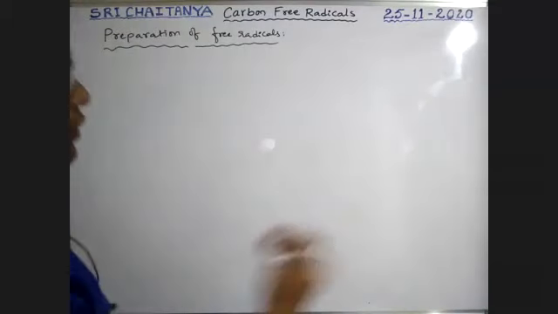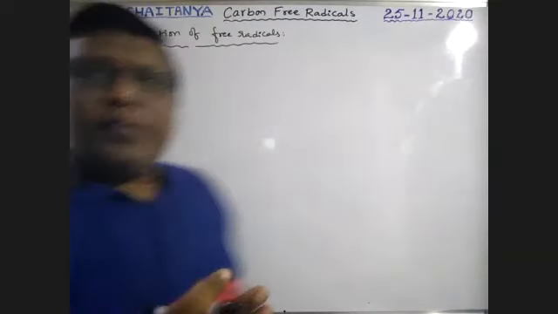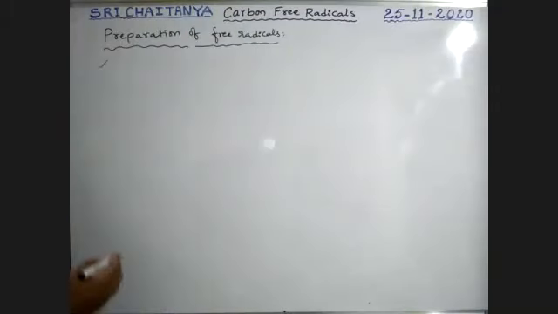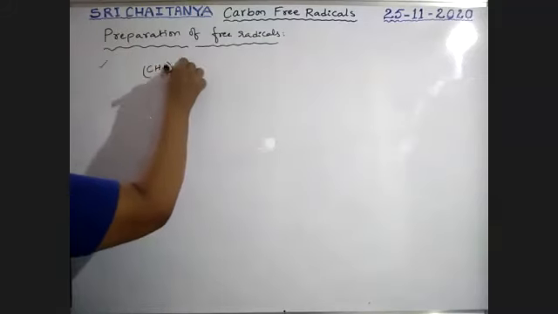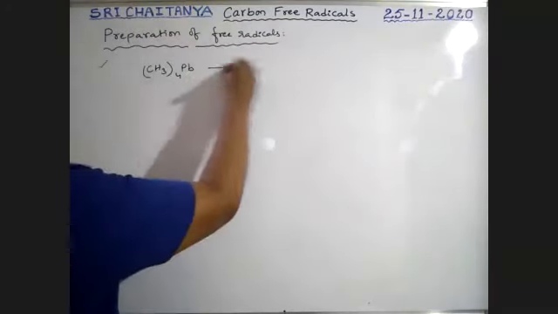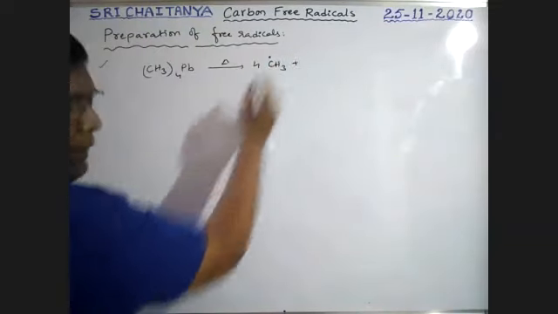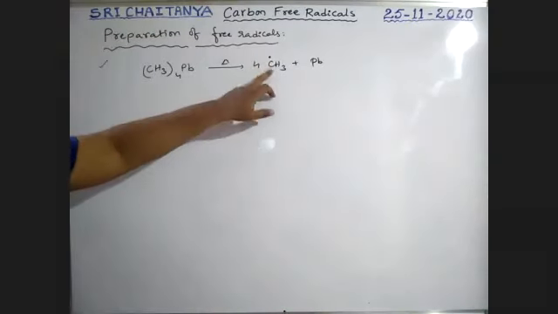So the second method: directly, without any free radical, how to get free radicals? These are the reactions. See here, boys. Tetramethyl lead. On strong heating, it gives 4 methyl free radicals plus lead.